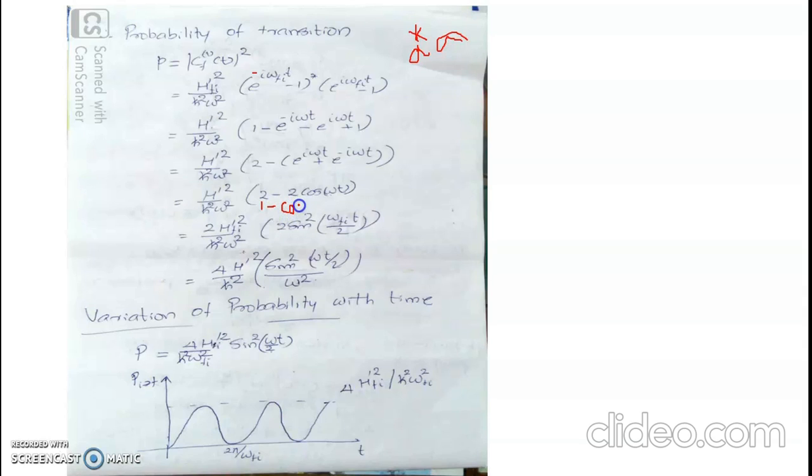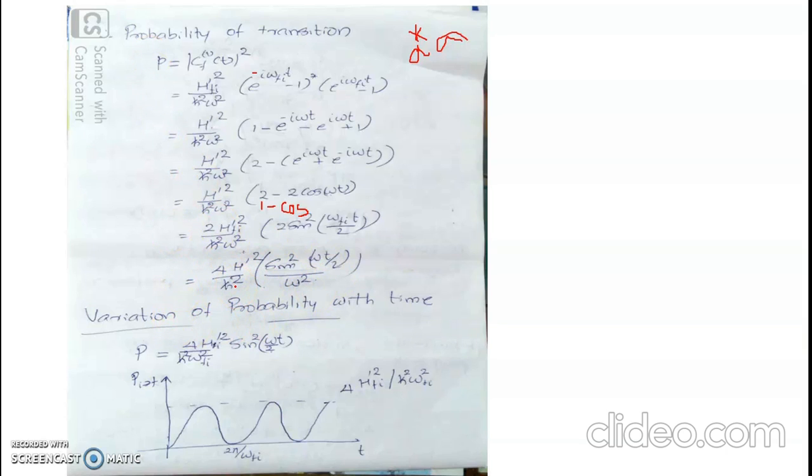1 minus cos theta is 2 sin square theta by 2. So 1 minus cos omega t is 2 sin square omega t by 2. So the probability of transition is 2 into 2, 4 h prime square by h cross square, sin square omega t by 2 divided by omega square. The omega term is written here. I will be applying some fundamental theorems in limits here. So this is the probability for transition.